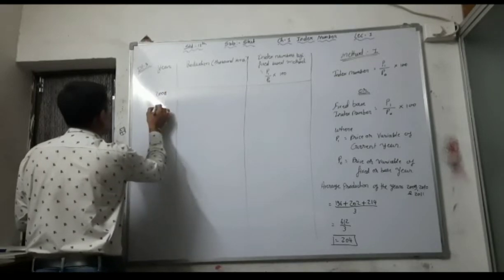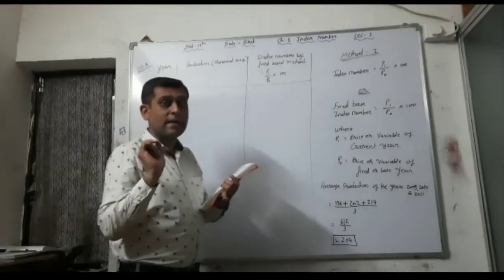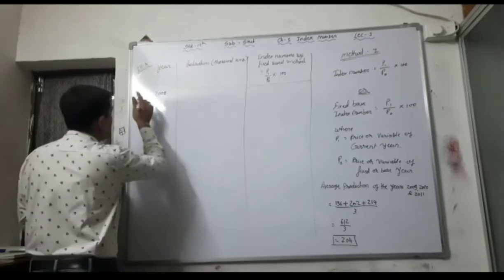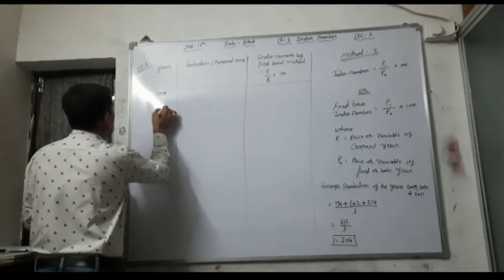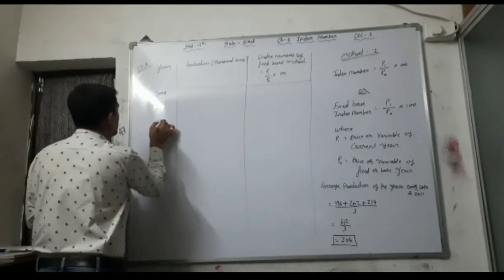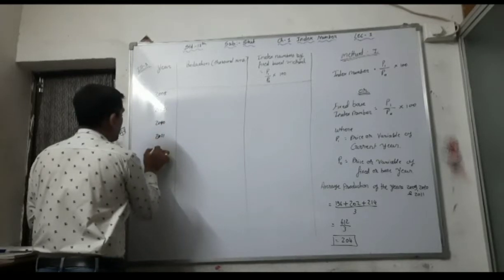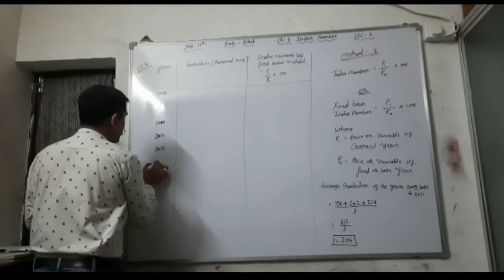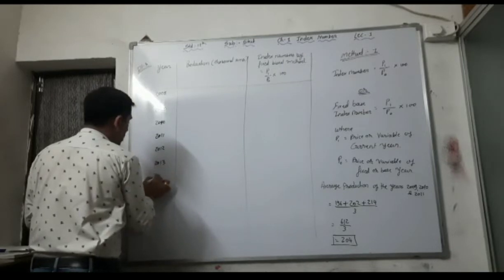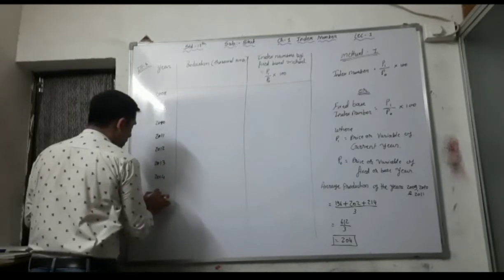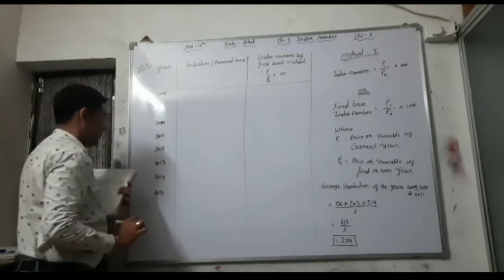Write 2008, leave one line for better presentation, always in index number sums. Then 2009, 2010, 2011, 2012, 13, 14 and 15.